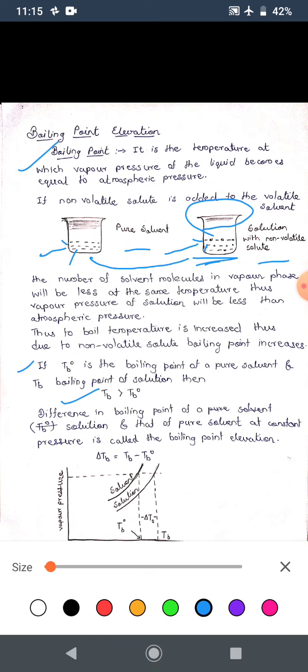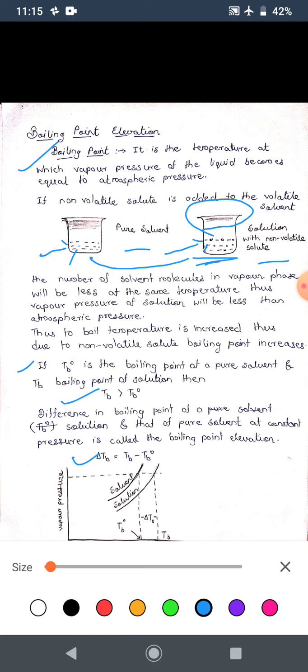So the difference in the boiling point of the solution and the pure solvent is the boiling point elevation. This boiling point elevation is denoted by delta TB, which is equal to TB minus TB naught. So delta TB is the difference between the solution boiling point and the pure solvent boiling point, which you can also study from the graph.